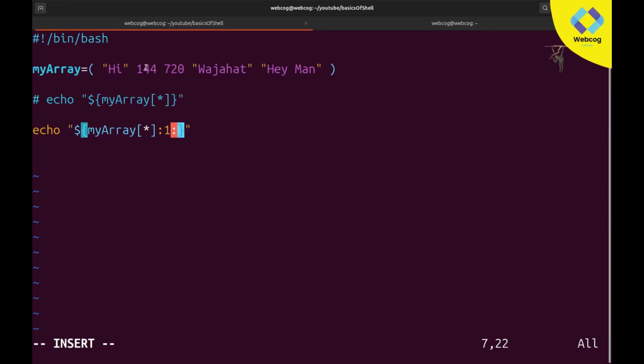For example, 144 is at index 1, and the total length is 3. So starting from 1, I want to print 3 values. So here I will type 3. What will 3 mean? Basically our values are 3, so this will be our starting index number, and from our starting point it will print 3 values, starting with index 1 and then the next two after it.